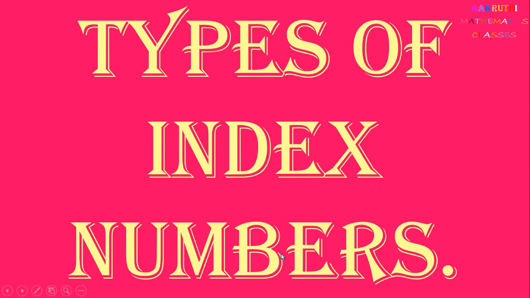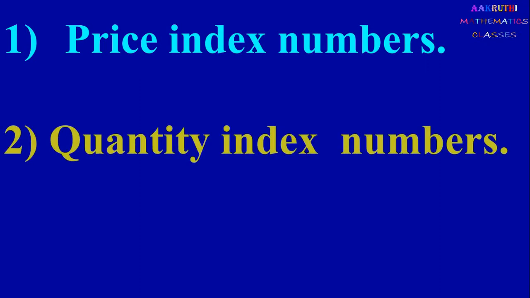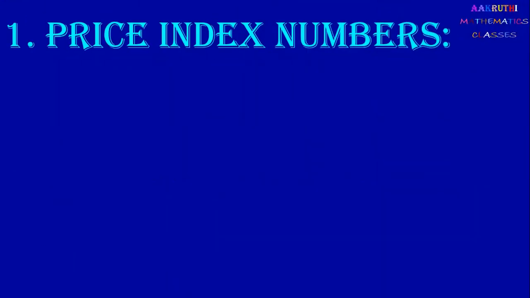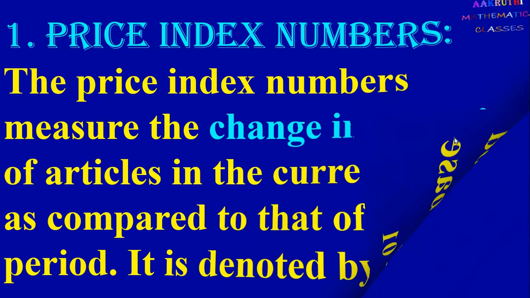Next we see types of index numbers. First one, price index numbers. Second one, quantity index numbers. And third one, value index numbers. Next we see price index number. The price index numbers measure the changes in the prices of articles in the current period as compared to that of the base period, and it is denoted by P01. In price index number, we compare only changes in the prices.